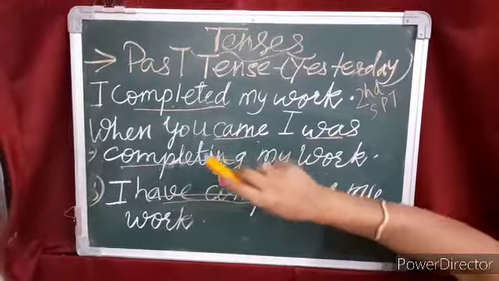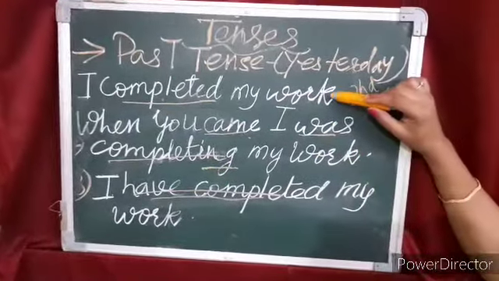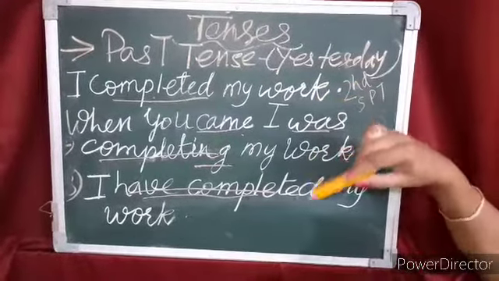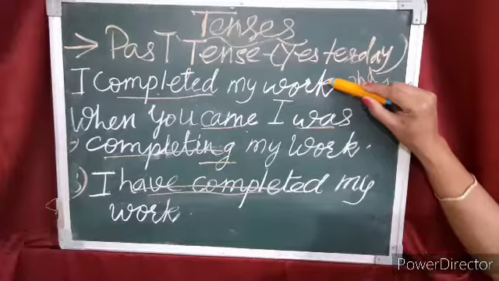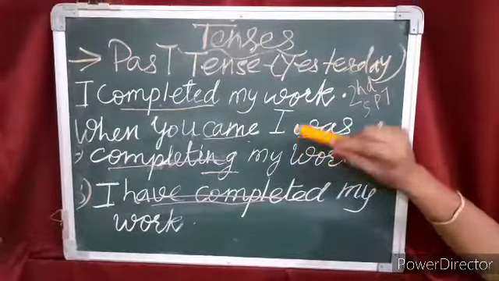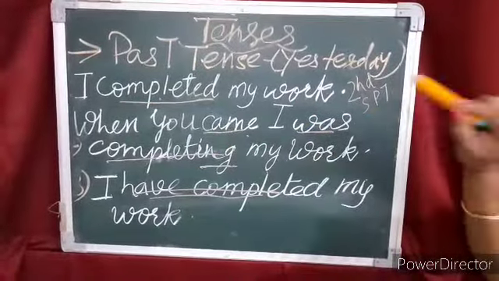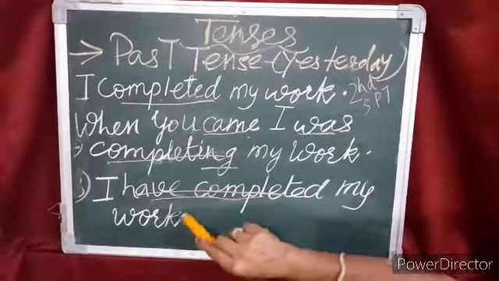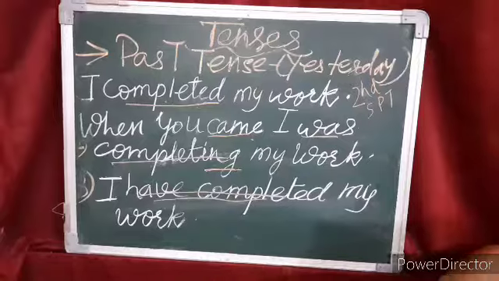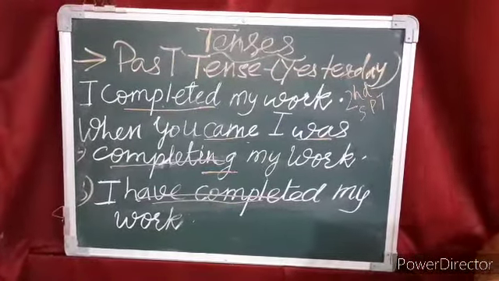The sentence talks about the completion of the work, but in all the sentences they tell us about the different tense. The first one, that means the work is over. Second one, that means when the person came to your room, at that moment you were doing that work. And number 3, it shows that work has just completed. Right now work is over, but not too much time has passed.